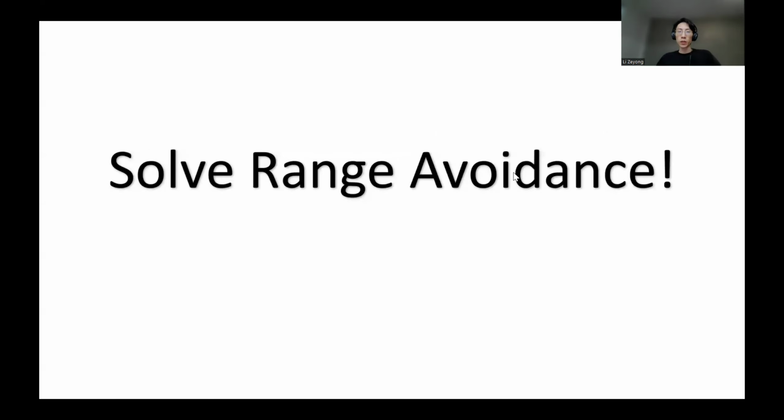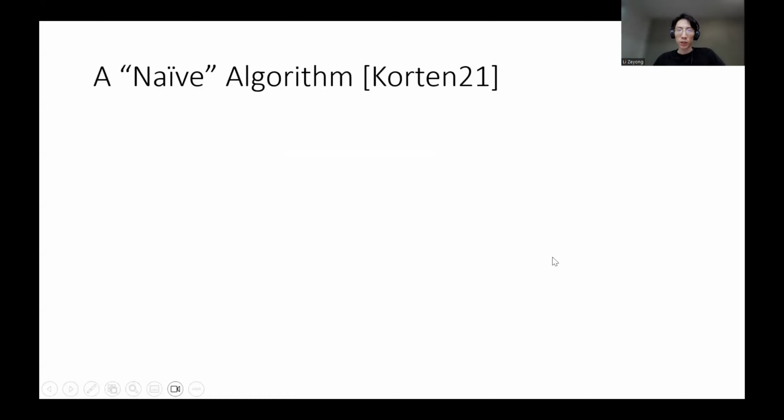Hi, this is Zeyong. For the second half of this talk, I'll show you a strategy for solving range avoidance using the power of Sigma 2 computation. So let's start with a simple algorithm that solves range avoidance. For now, let's try to solve range avoidance on circuits C that map n bits to 2n bits, and we are going to make use of an NP oracle.